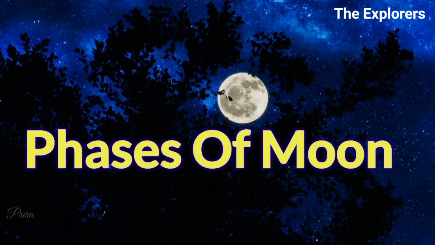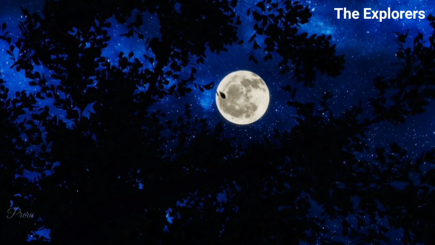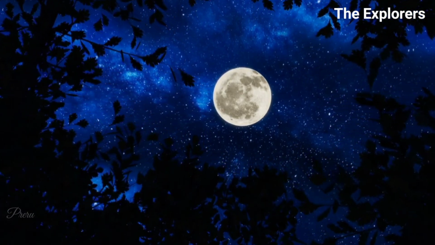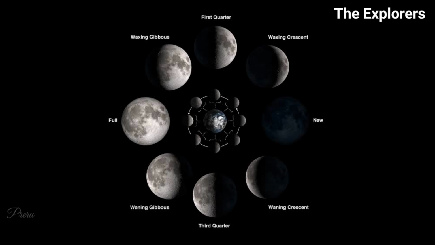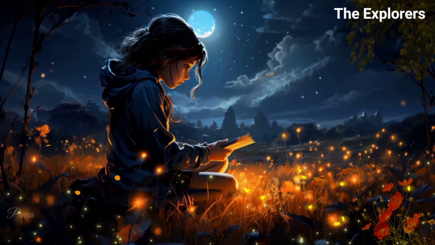Now let's understand the phases of the moon. The phases of the moon refer to the different appearances of the moon seen from Earth due to its changing position relative to the Earth and the Sun. The main phases of the moon are new moon, waxing crescent, first quarter, waxing gibbous, full moon, waning gibbous, third quarter, and waning crescent. These phases repeat in a predictable cycle known as the lunar cycle, which lasts about 29.5 days on average. Let's understand each phase of the moon one by one.